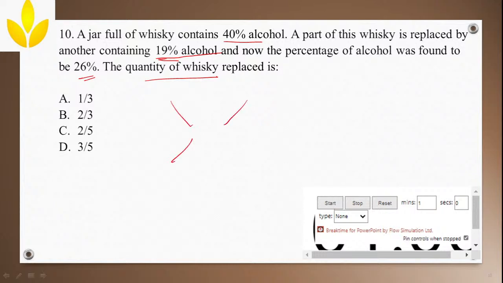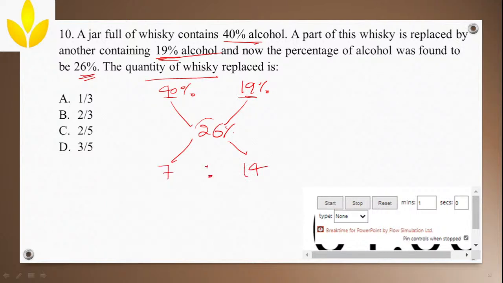Same thing, draw this particular diagram, write the dearest one side and the cheapest one on the other side, and write the mixture here. You can interchange also, it's not compulsory that you have to write cheapest here, dearest here, no issues. Now for example, if I write 40% here, the second one is 19% on the other side, and the mixture is 26%. Find the ratio. 40 minus 26 is 14. 26 minus 19 is 7.